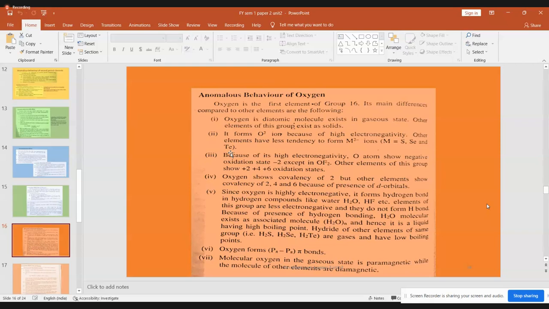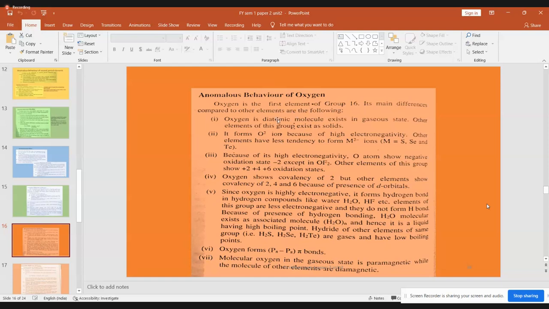Is it clear? So these are the 7 points. All 7 points are concise, very crisply given. The background theory or the background reason is not explained in all the 7 points. If you want to go for the reasons, like why it should be paramagnetic, why other elements are to be diamagnetic, then you have to study the molecular orbital theory in an advanced level. Or in your 12th standard book, if there is any molecular orbital diagram, you please go through. But these are only the final conclusions, like point number 1, 2, 3, 4, 5, 6, 7. We are not explaining why it is so.